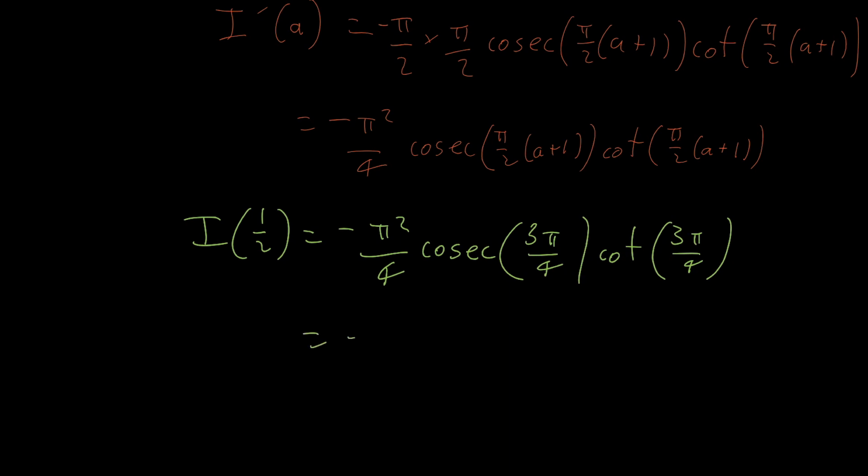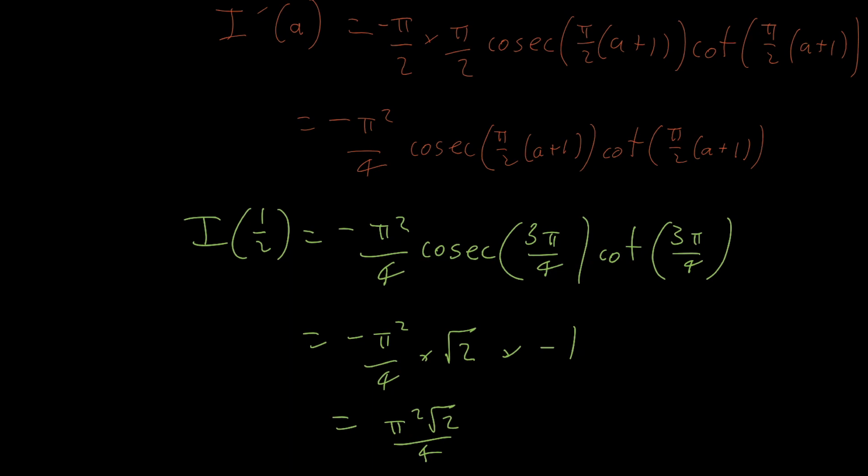And actually evaluating those, we get cosec as square root 2 and cotangent as negative 1, which will leave our final answer as pi squared root 2 over 4. And there we go. That's that.